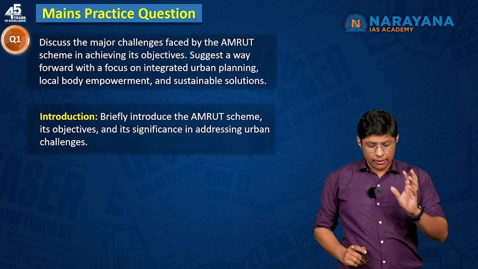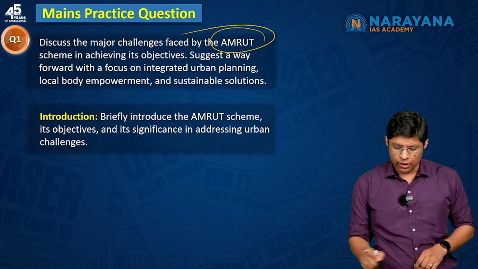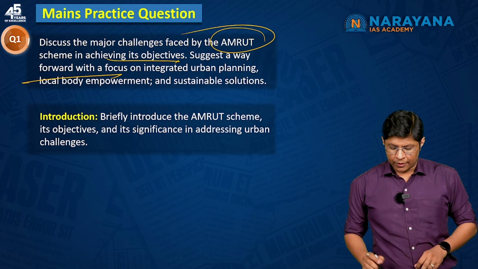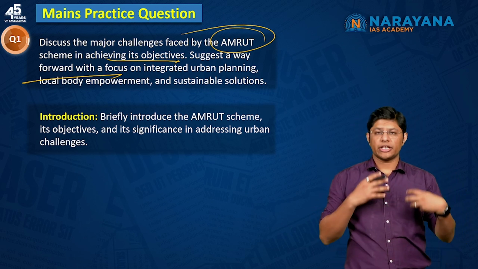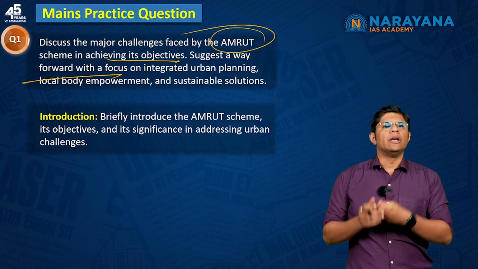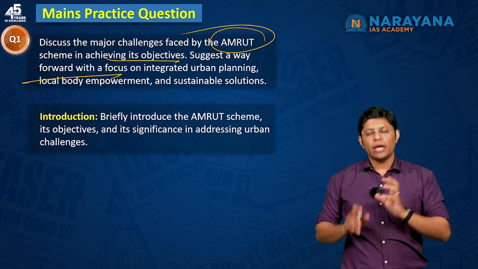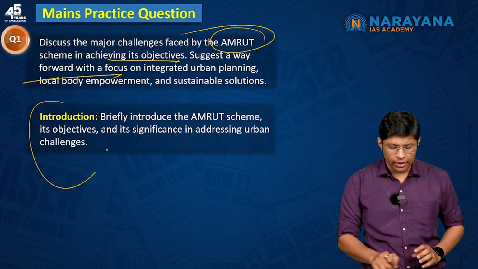Now, mains based question. Discuss the major challenges faced by AMRUT in achieving its objectives. Suggest a way forward, right? So again, in the introduction, you have to mention the AMRUT scheme, Atal Mission for Rejuvenation and Urban Transformation. 2 phases, one 2015, the second one being 2021, and what is the objective of the AMRUT scheme, right? This is what you have to introduce in the introduction.